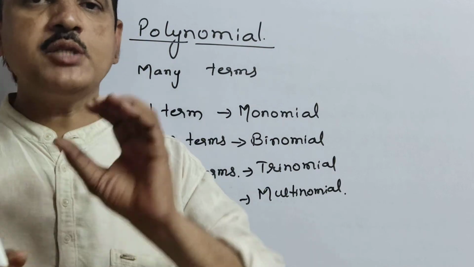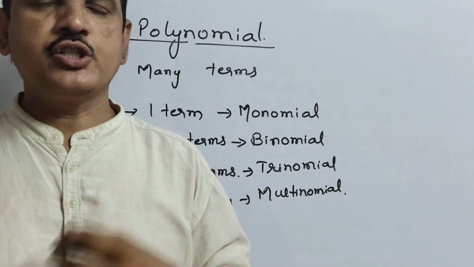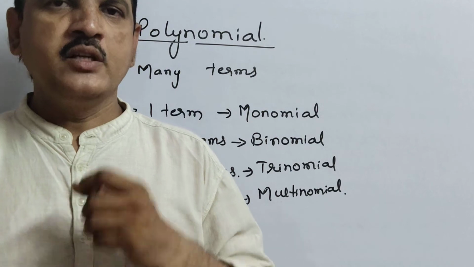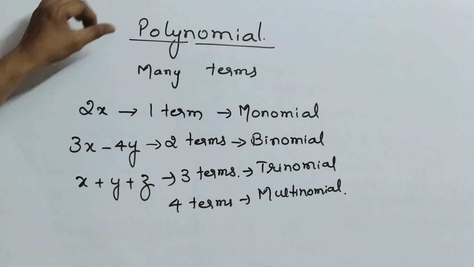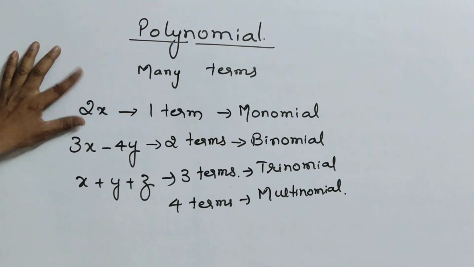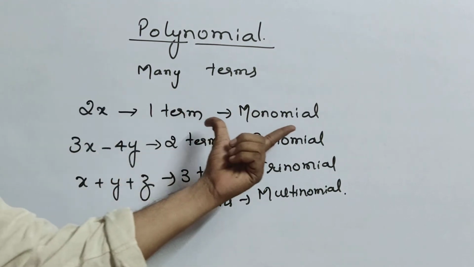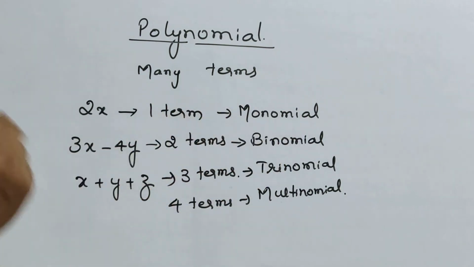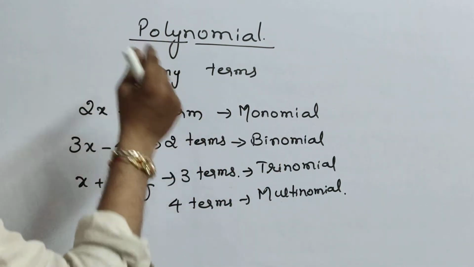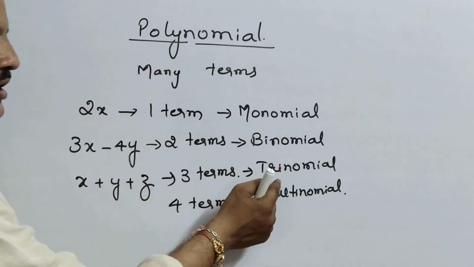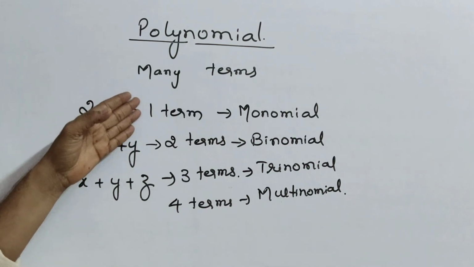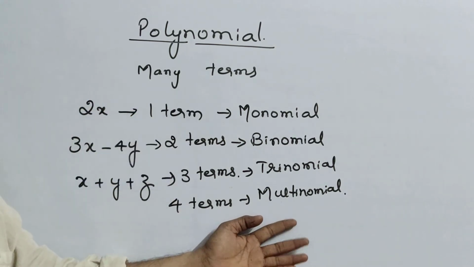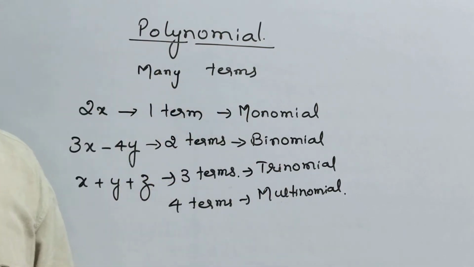But there are some special names when they ask a question, like a 1 mark or 2 mark question. If they give 1 term and ask which polynomial it is, what is the name of this polynomial? For that, you can write monomial. If there are 2 terms, it is called binomial. 3 terms means trinomial. 4 terms means multinomial. Only for these 4 cases do they have special names. Other than this, we will call it a polynomial. Is it clear, children? Now listen very carefully again.